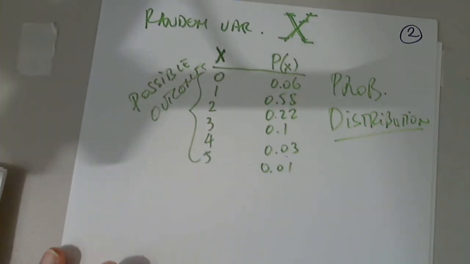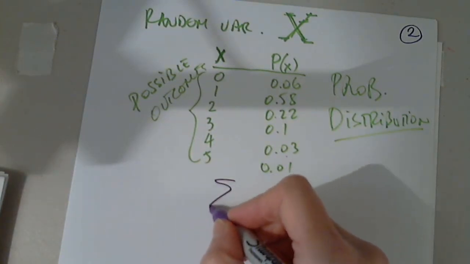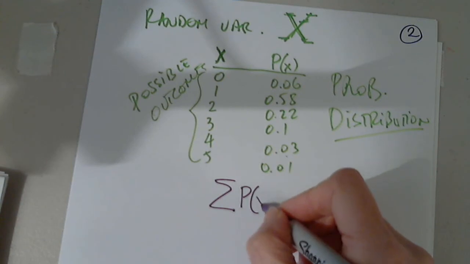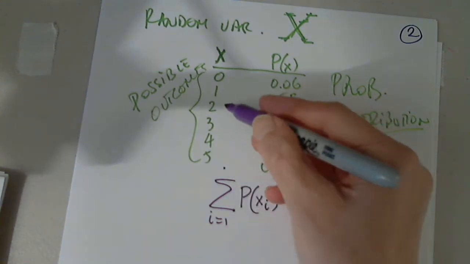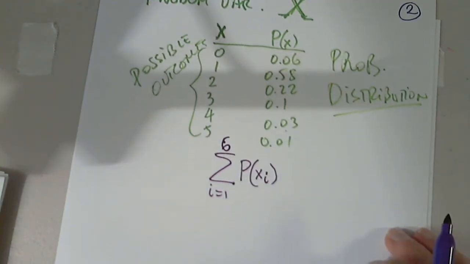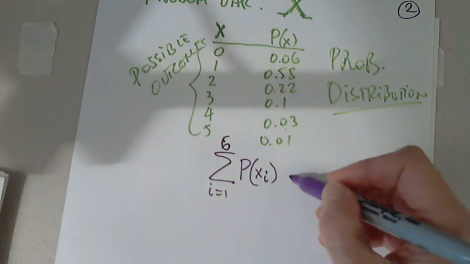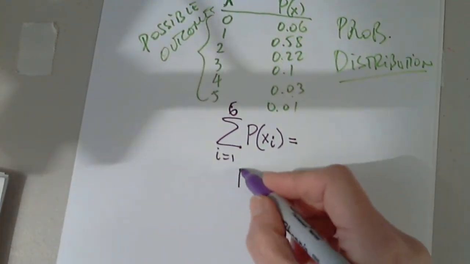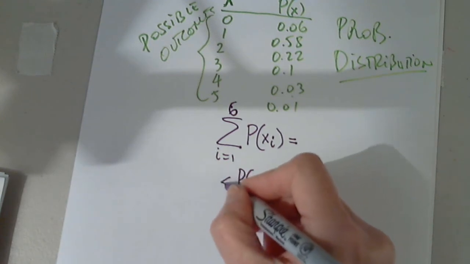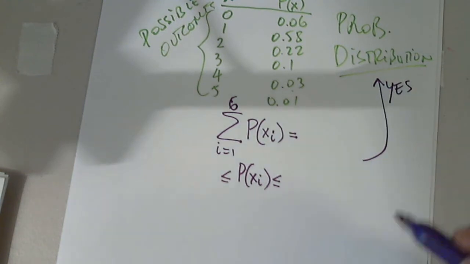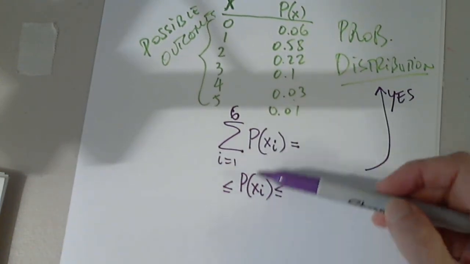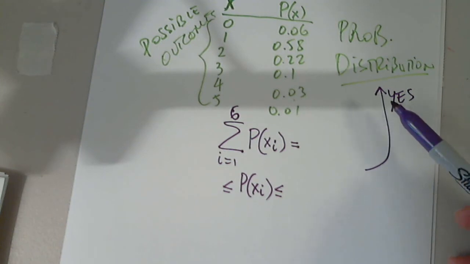Well, we have to go back to what we studied last time. As long as the sum of those probabilities of xi, from i equals 1 to the last one, which is 6, is 1, and as long as all probabilities for each outcome are between 0 and 1, then I'll conclude yes. If either of these two conditions is not fulfilled, then I'll say no, it's not a probability distribution.